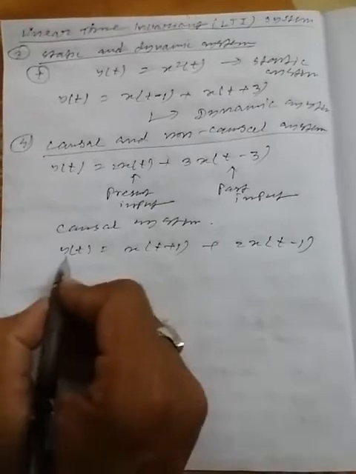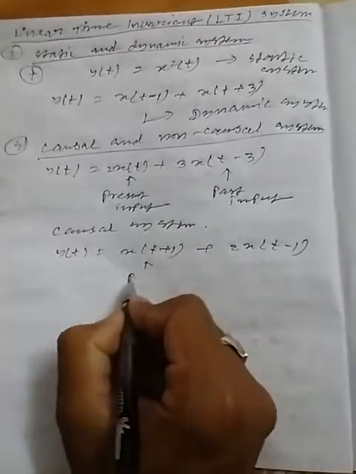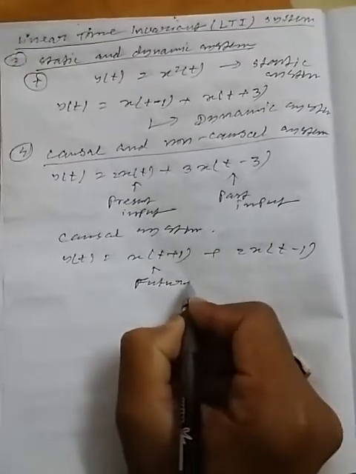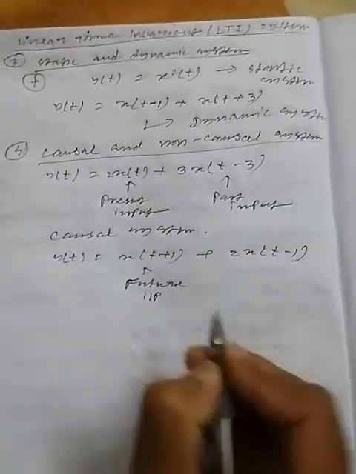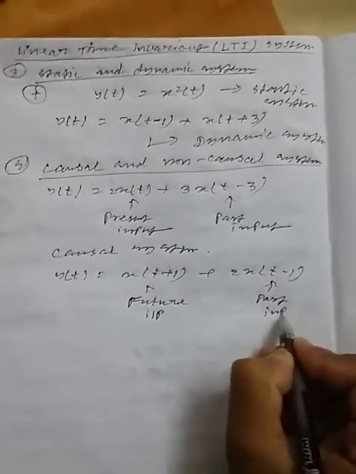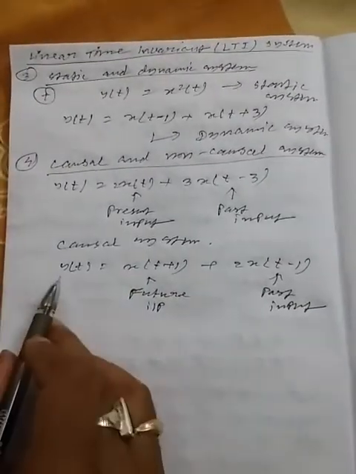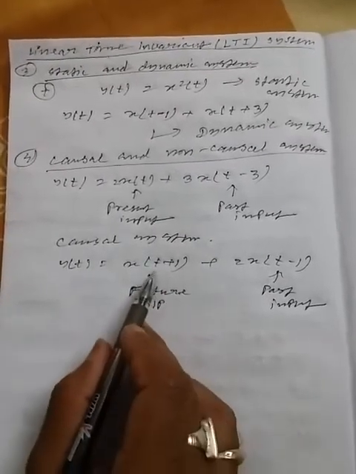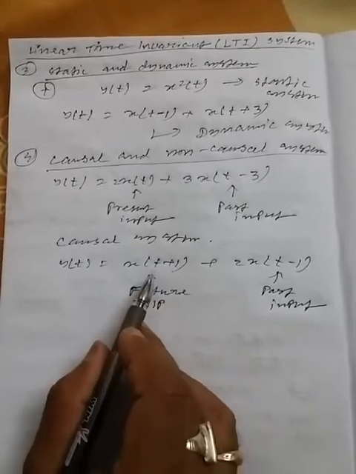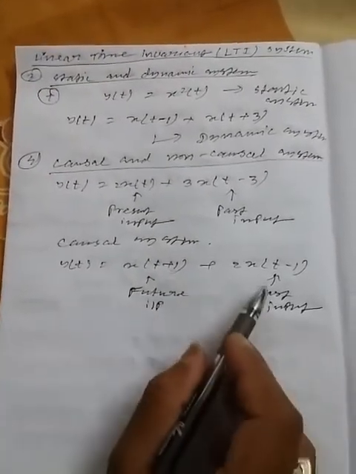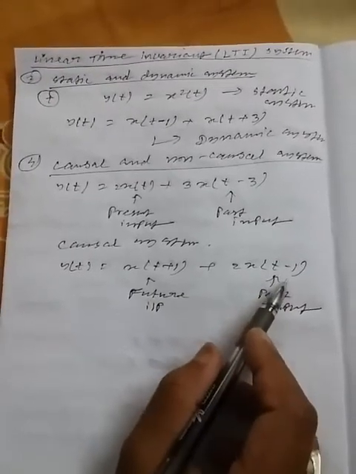For this system, the output depends on the future value of the input, x of t plus 1, which is the future input, and the past value of the input, x of t minus 1.